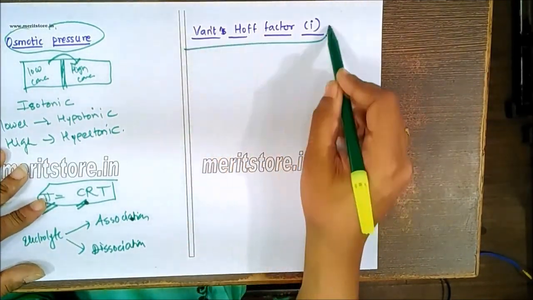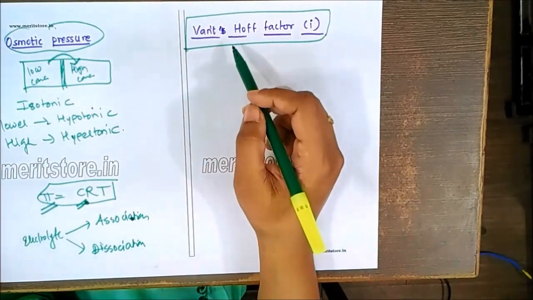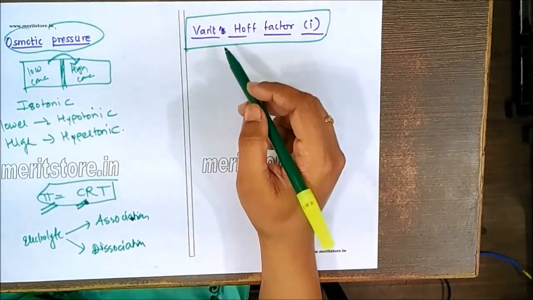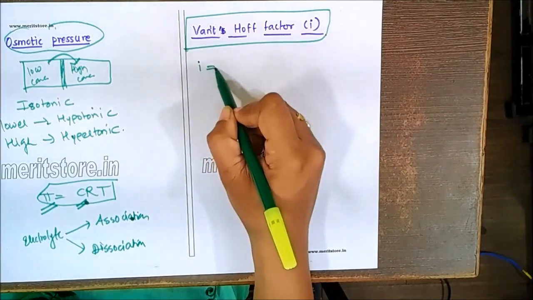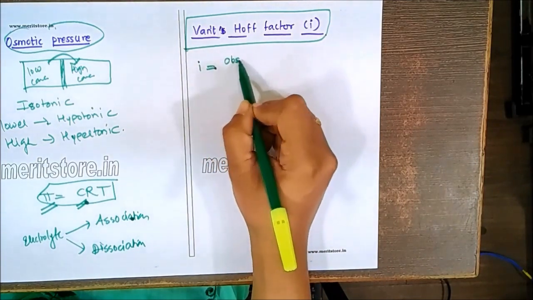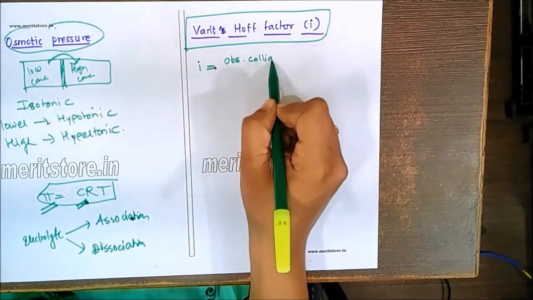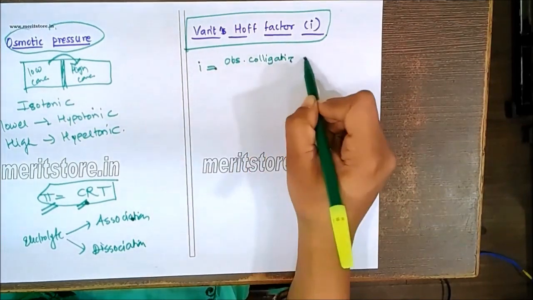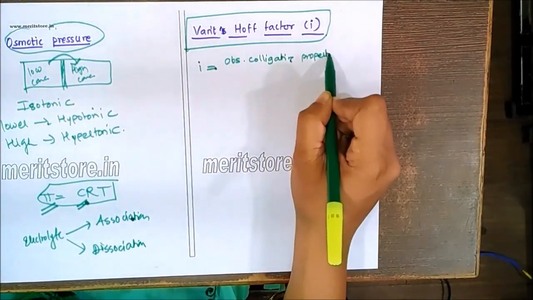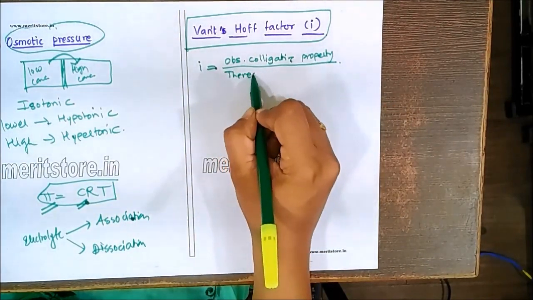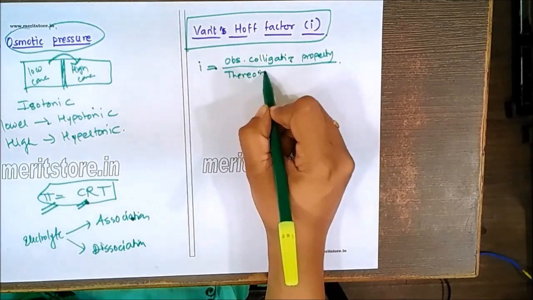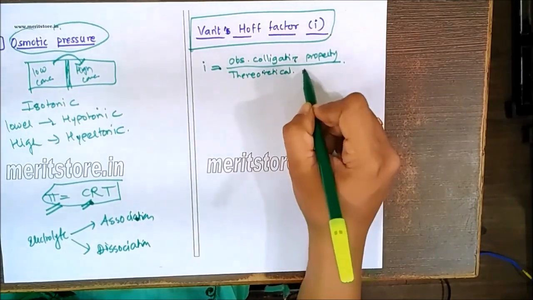So the abnormal behaviors of these electrolytes can be compared by calculating the Van 't Hoff factor, where the Van 't Hoff factor i is equal to the observed colligative property divided by the theoretical one. The theoretical one is generally calculated with respect to the non-electrolyte.